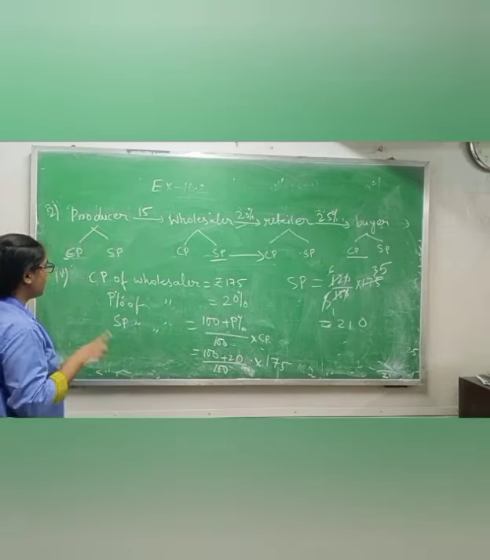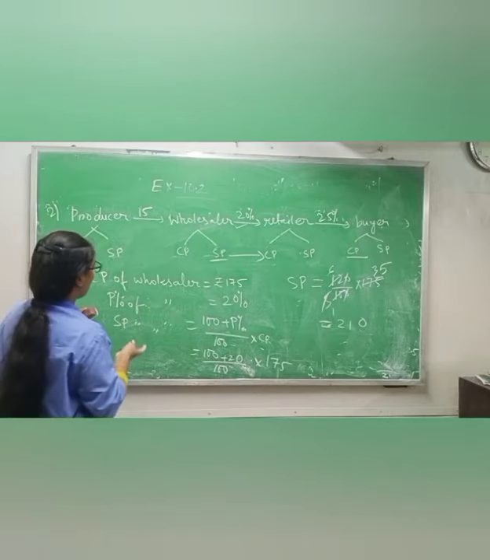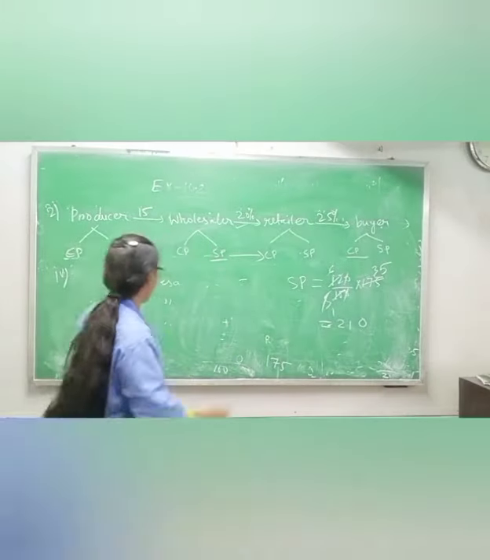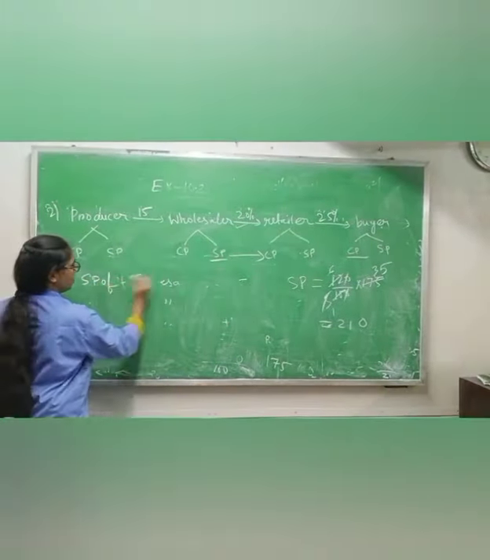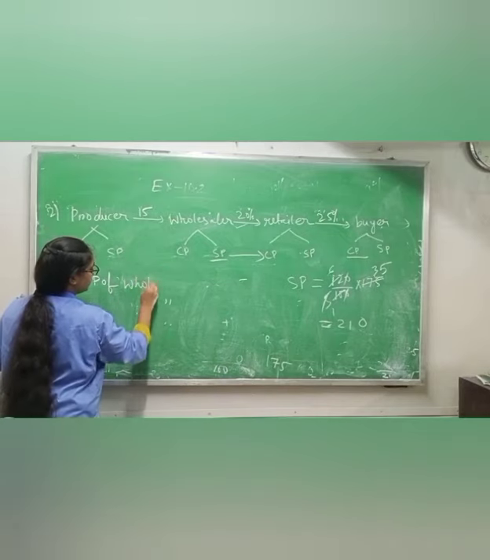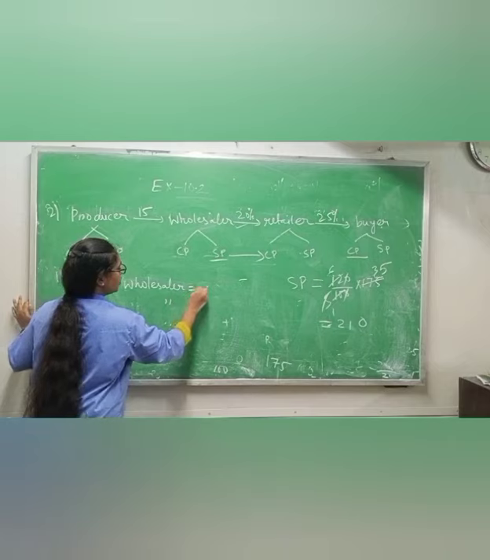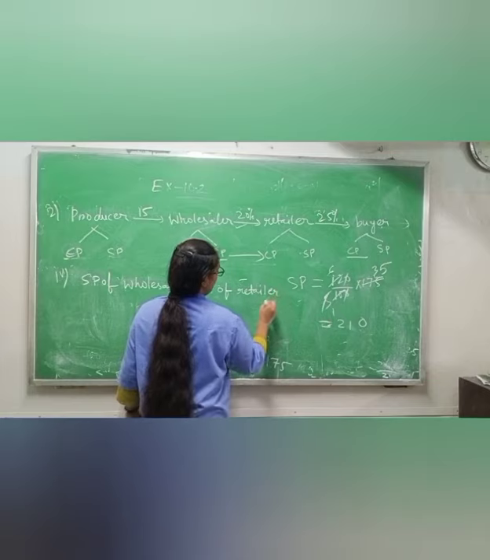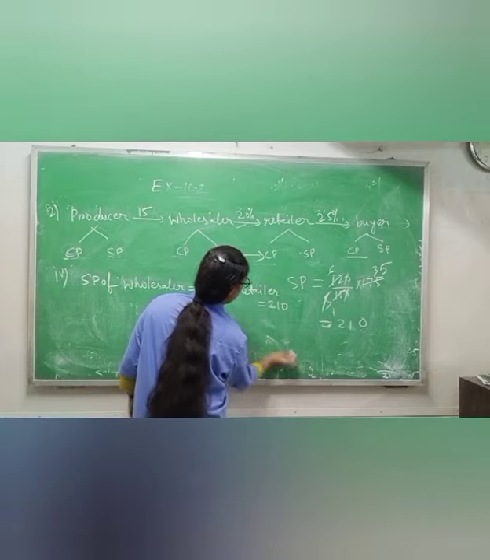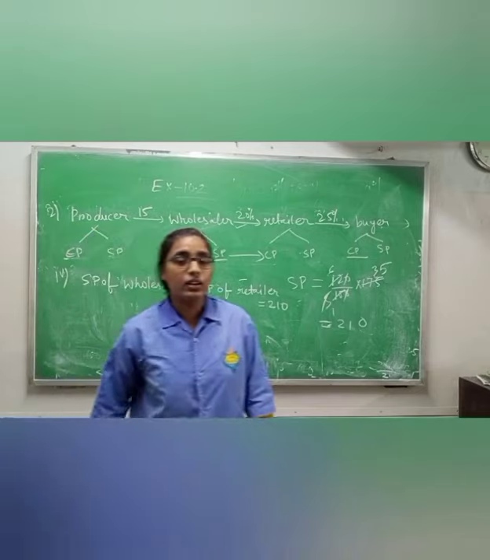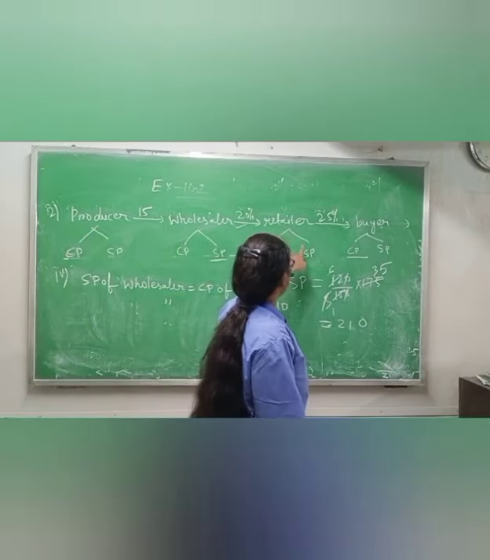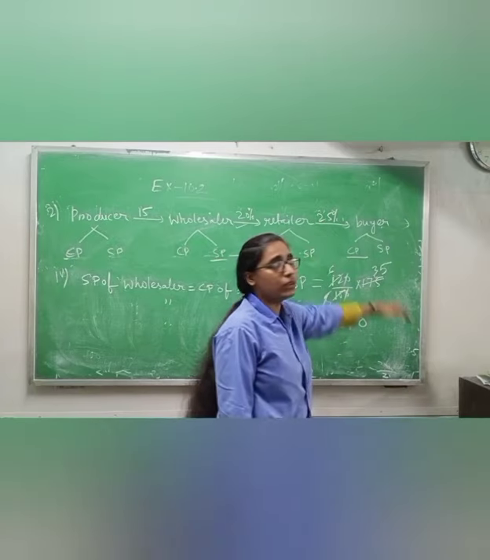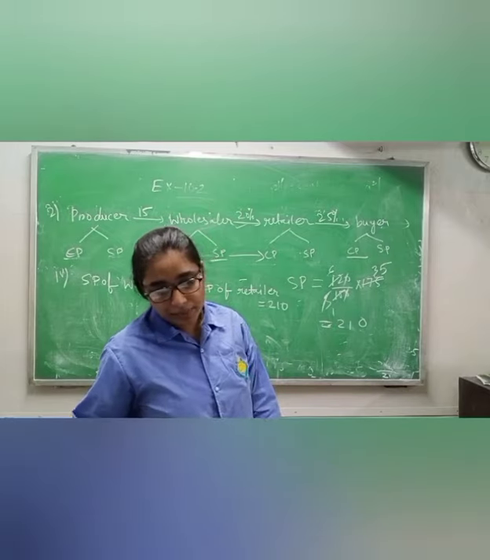So what will you write? Copy this one, pause the video and copy this one, and after that write: selling price of wholesaler equals cost price of retailer, equals 210 rupees. Up to here you all are understanding, I think. Now when the retailer will sell this one at 25% profit, whatever will be the selling price of the retailer, that one will be the cost price of buyer.